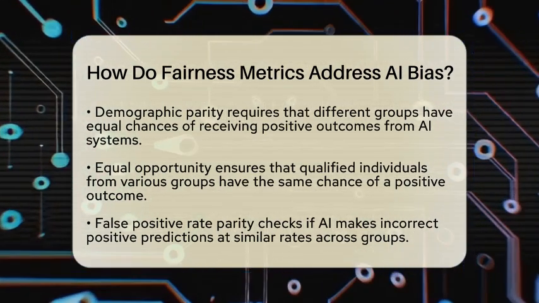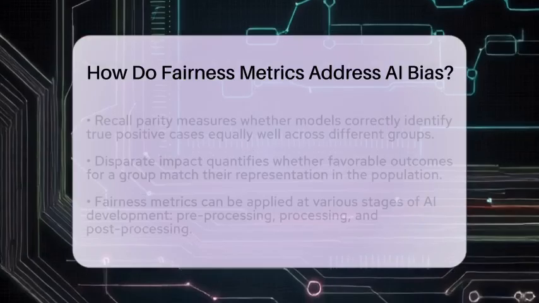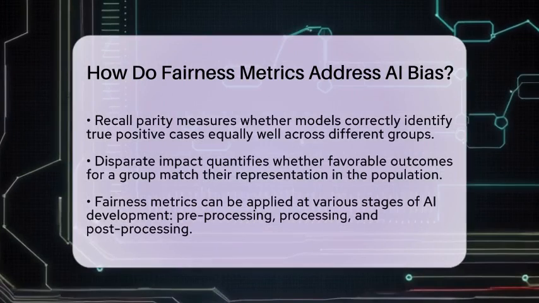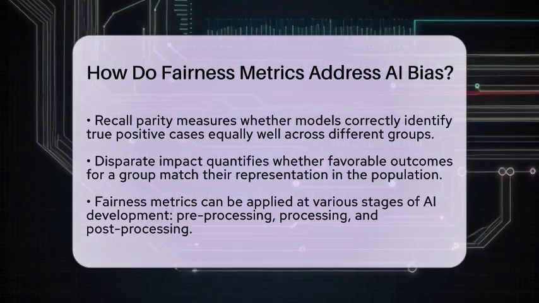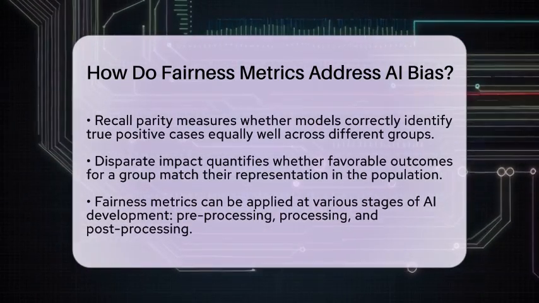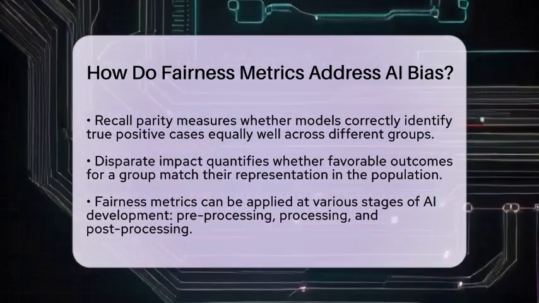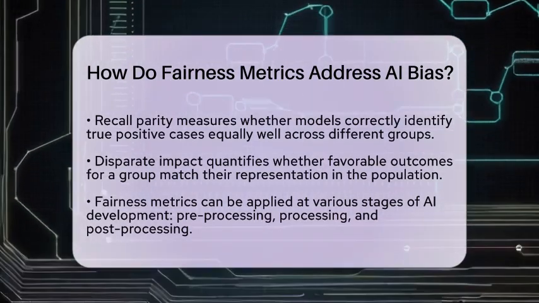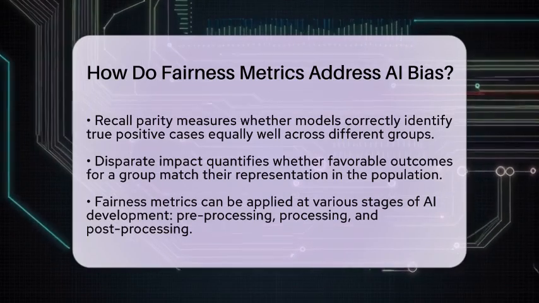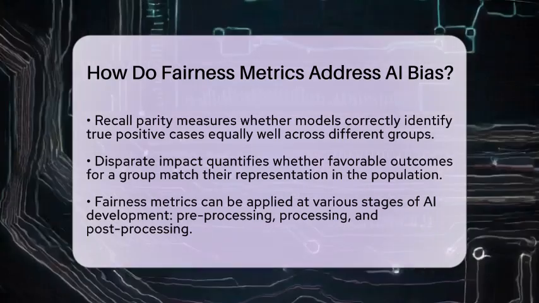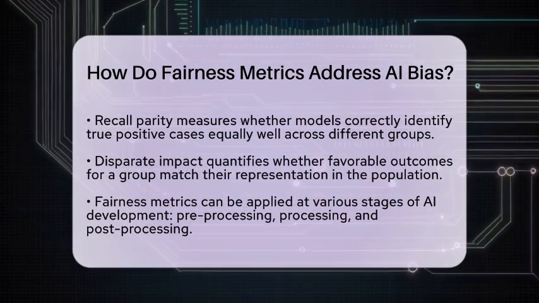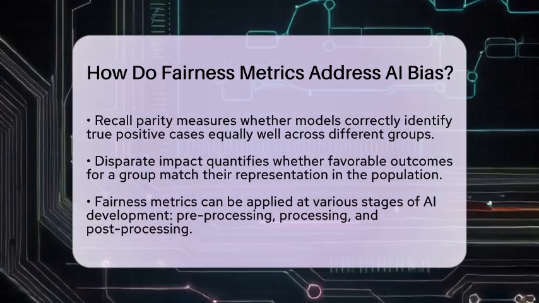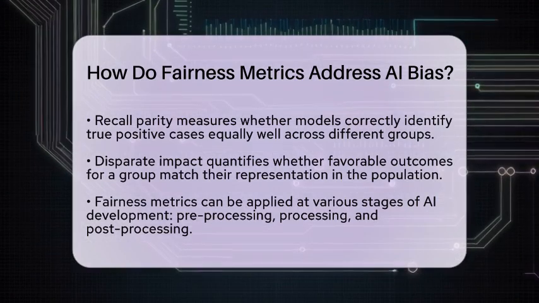Recall parity measures whether the model correctly identifies true positive cases equally well across groups. This ensures that the artificial intelligence is sensitive in detecting positive cases for all groups. Disparate impact is another metric that quantifies whether the proportion of favorable outcomes for a group matches their representation in the population. If one group receives positive outcomes at a much lower rate, it indicates bias.